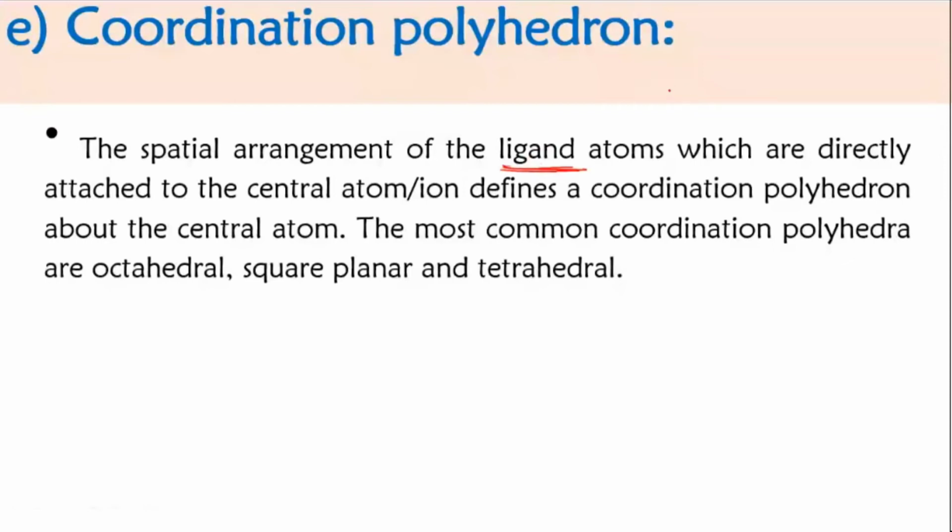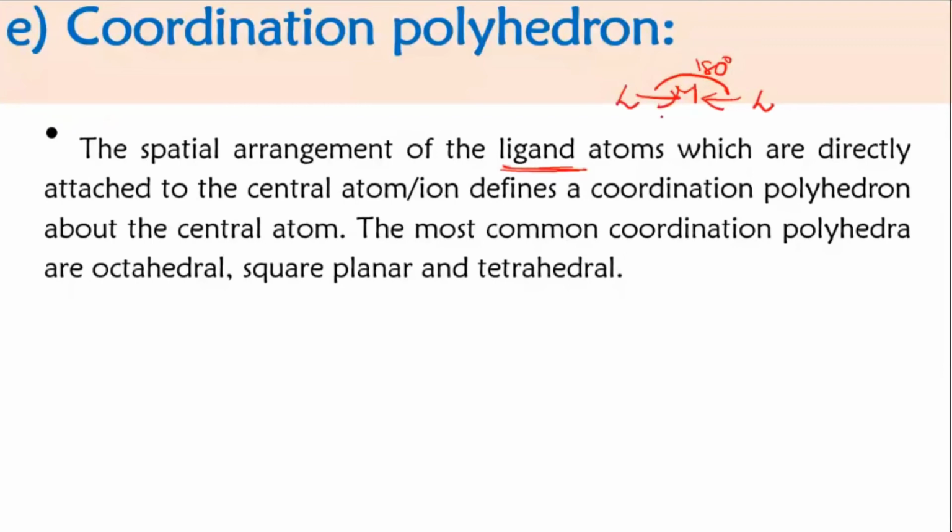So if I have two electron pairs, suppose I have the metal in the center, and two electron pairs of the ligand, how will they arrange themselves? One will go in this direction, one in the other direction. The angle between them will be 180 degrees. Donation will be from the ligand side. This arrow mark I have just shown to show you the position. The arrow is from the ligand, because ligands are the ones donating the electrons. So if you have two electron pairs, this is the way they will get arranged.